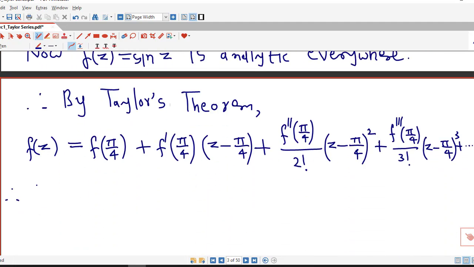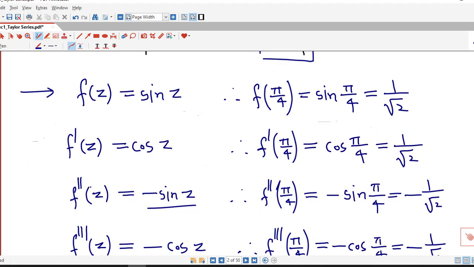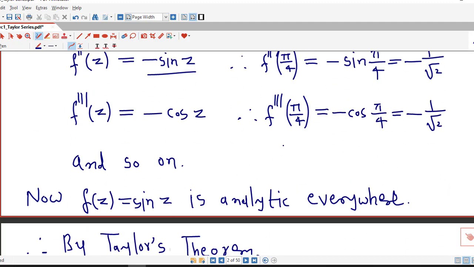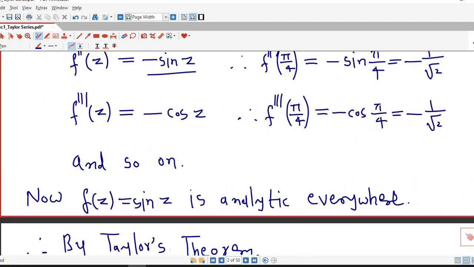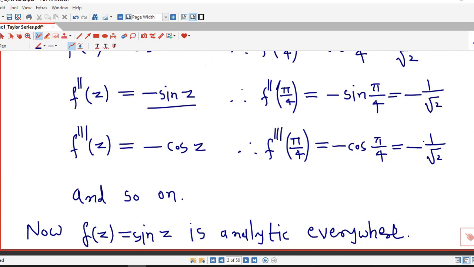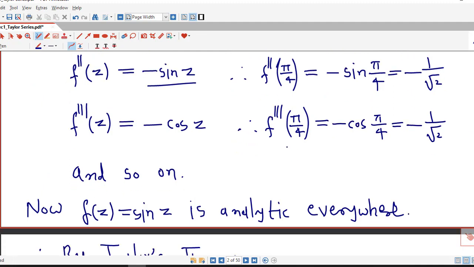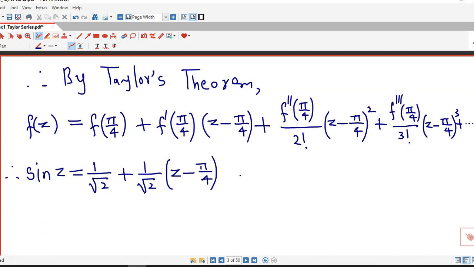So we put f of z equal to sin z, f of pi by 4 is 1 by root 2, f dash pi by 4 is 1 by root 2. So 1 by root 2 plus 1 by root 2 into z minus pi by 4. The second derivative at pi by 4 is minus 1 by root 2, and the third derivative is also minus 1 by root 2.